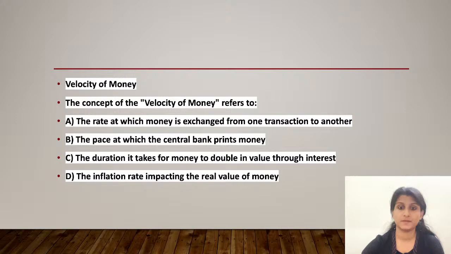See, the concept of velocity of money refers to the thing that is given in option number A. So, the rate at which money is exchanged from one transaction to another. It measures how often a unit of currency is used to purchase domestically produced goods and services within a given time period. So, it is a key variable in determining how much economic activity can be supported by a given amount of money supply. I have so and so amount.